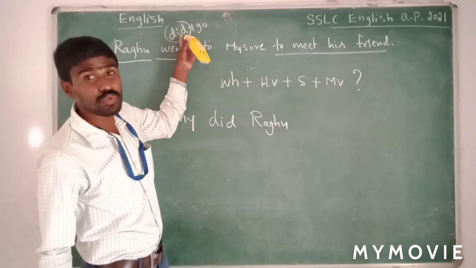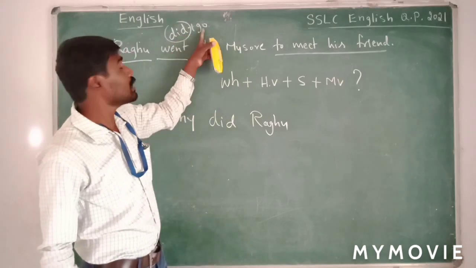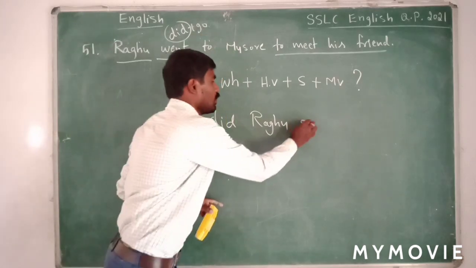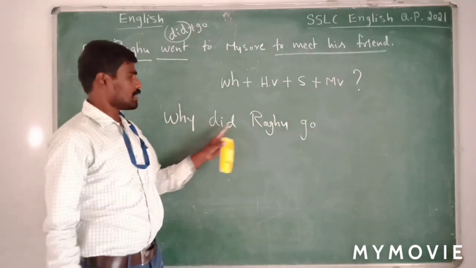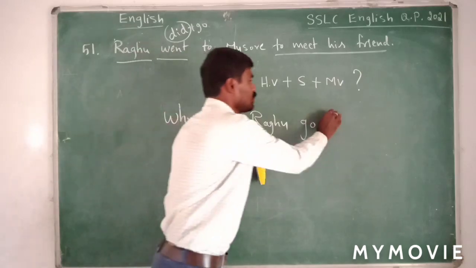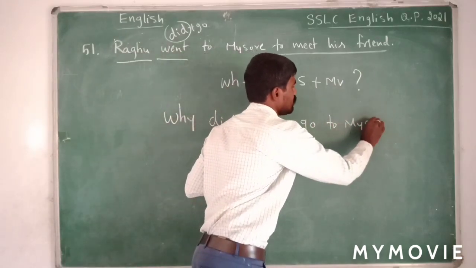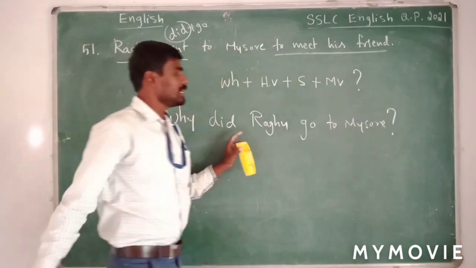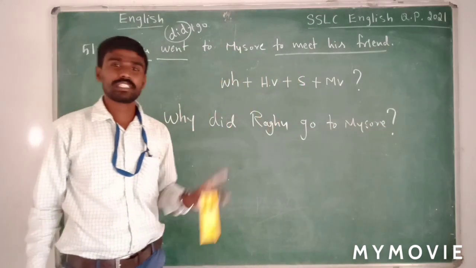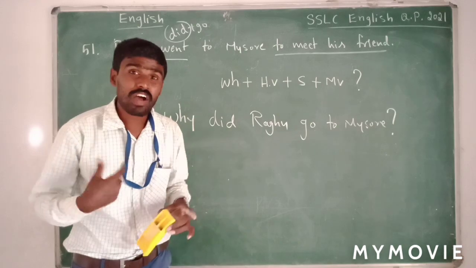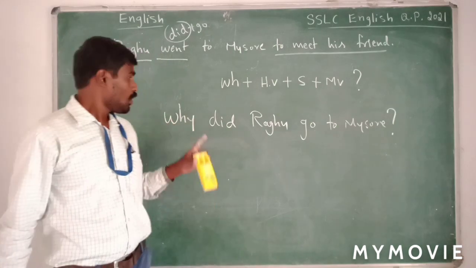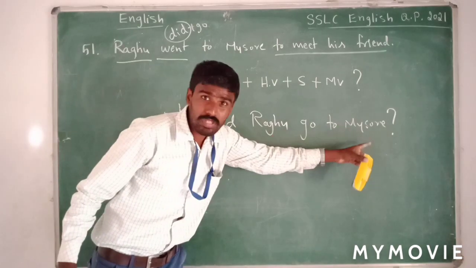Now we have already used did here. Now remaining main verb go. Why did Raghu go to Mysore? Why did Raghu go to Mysore is the correct way of asking the question.